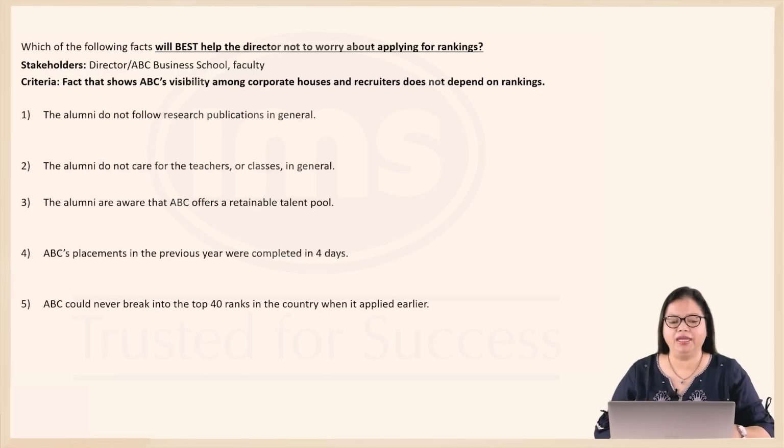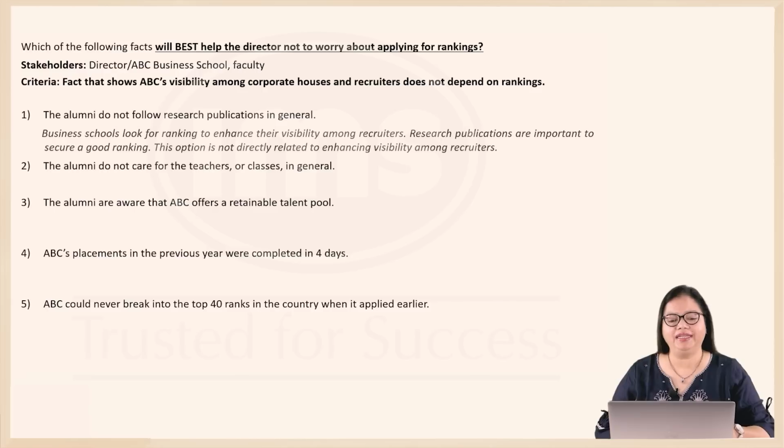Option 1, the alumni do not follow research publications in general. Now, research and consulting activities is said to be important to get a good ranking. And B schools look for a good ranking to enhance their visibility among recruiters, which means that not following research publications in general is not directly related to enhancing visibility among recruiters. Research publications will help you get a good ranking, but it's the rank that will enhance your visibility among recruiters. So let's eliminate option 1.